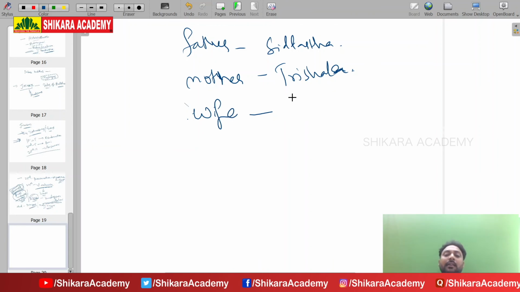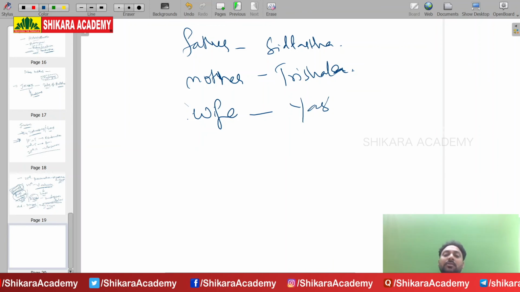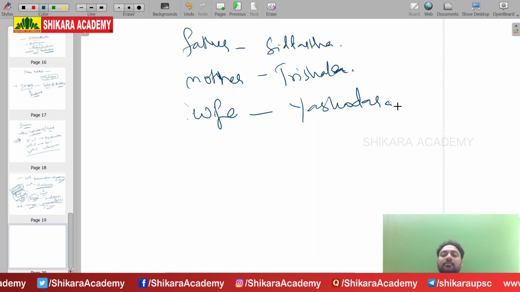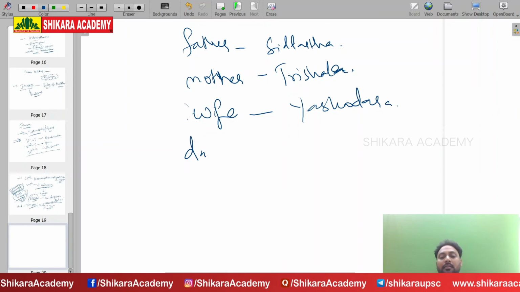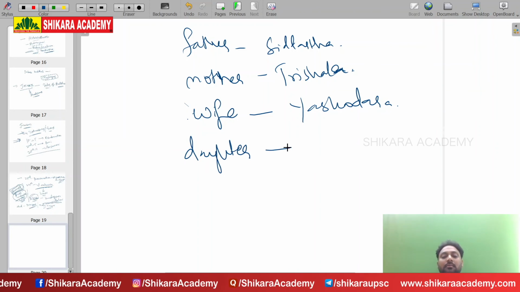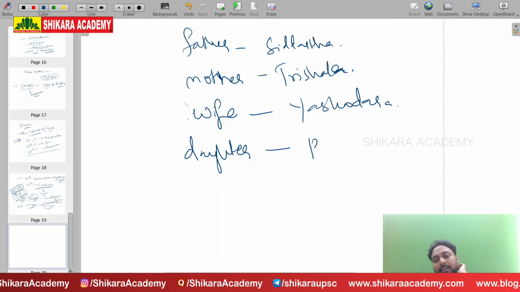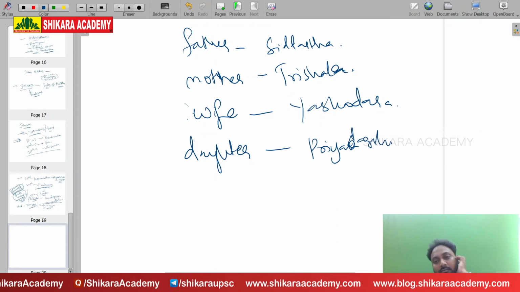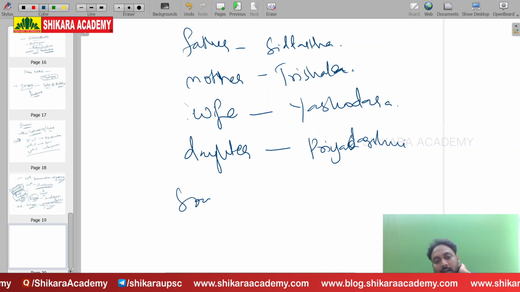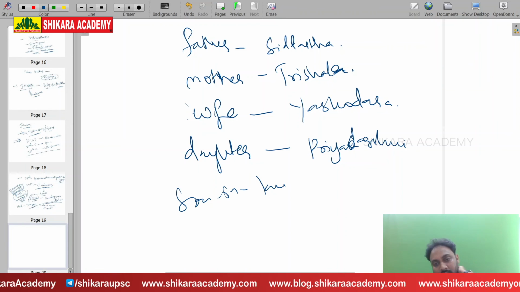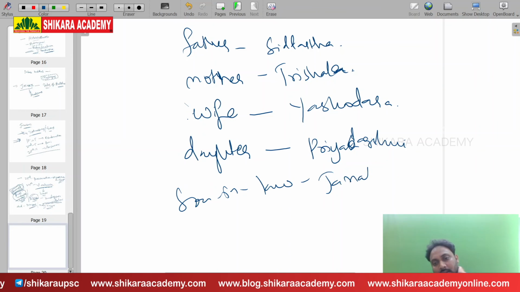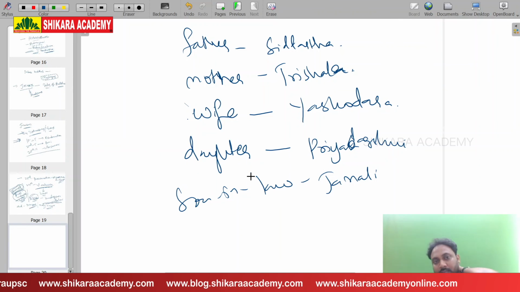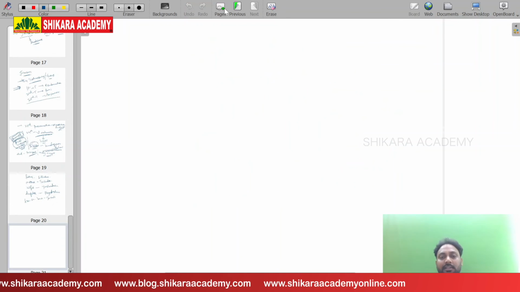Vardhaman Mahavir got married. He had a wife, whose name is Yashodhara, and a daughter, Priyadarshini. Son-in-law, Jamali, was his first student.